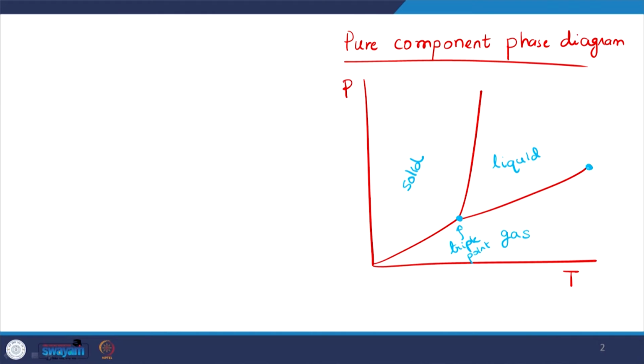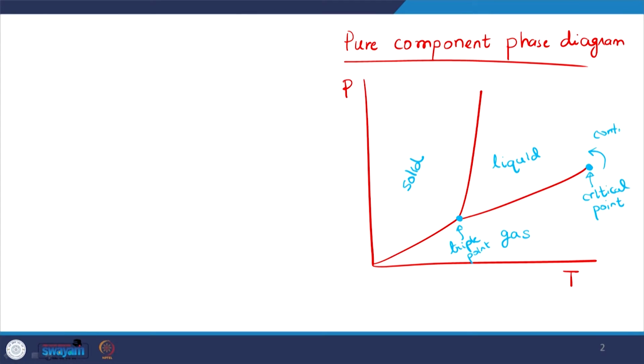This point, where this line ends, is what is referred to as the critical point, right? Beyond this point, we can go from a gas to a liquid phase or a liquid phase to a gas phase continuously. In the literature of phase transitions, this is referred to as a second order phase transition.